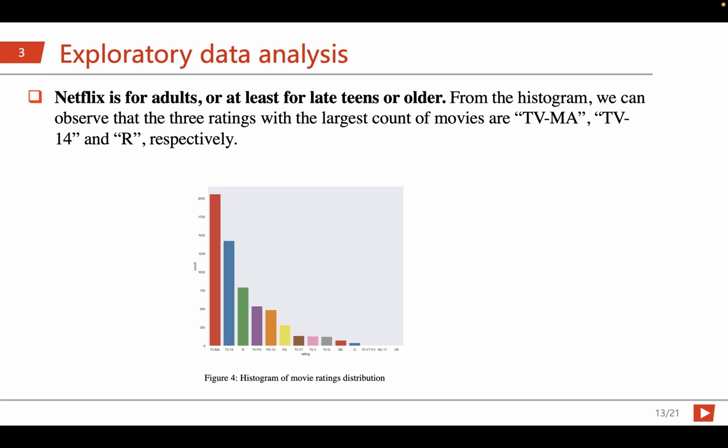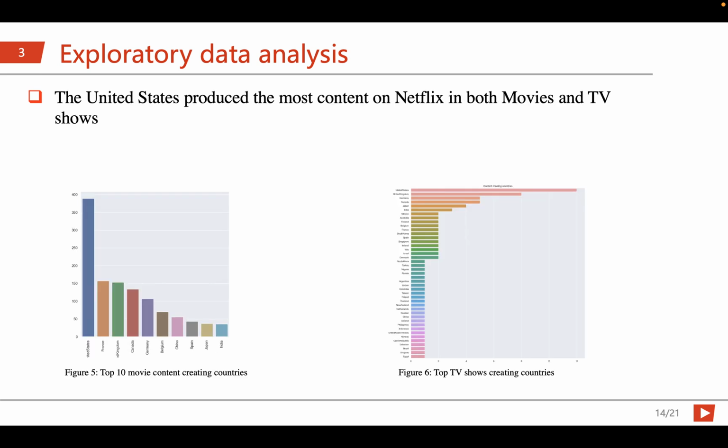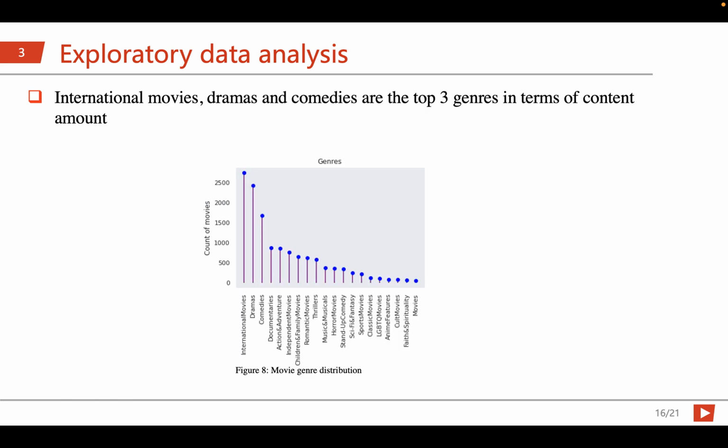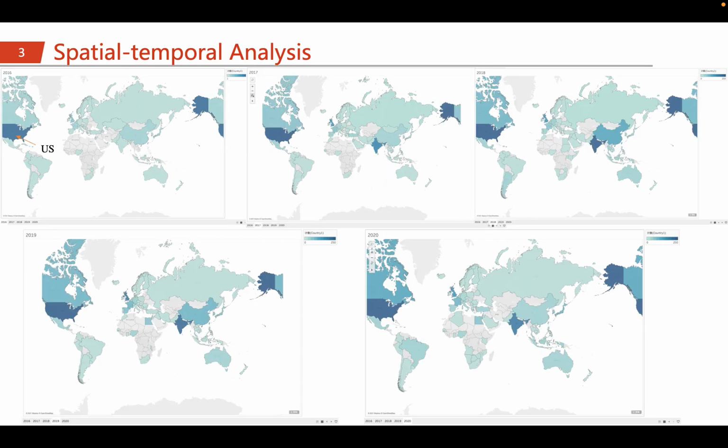So here from the histogram, we can see that most contents are for adults because they are TVMA and R. Here we can see that the US produced the most content in both TV shows and movies. Here from the distribution, we can see that most of the movies on Netflix are between 75 and 125 minutes. International movies, dramas, and comedies are the top 3 genres in terms of content amount.